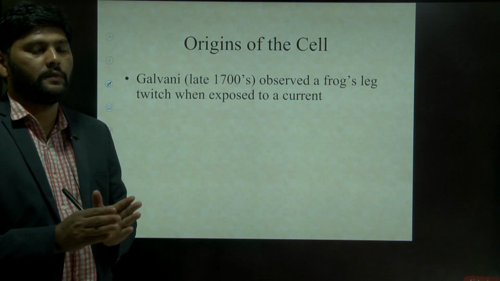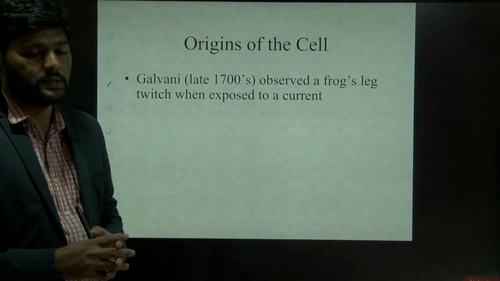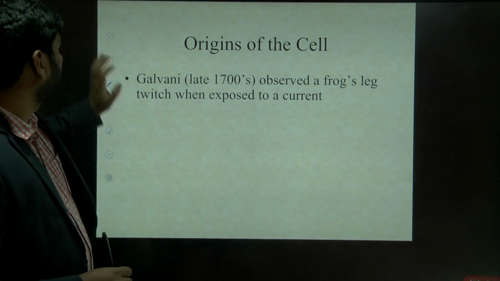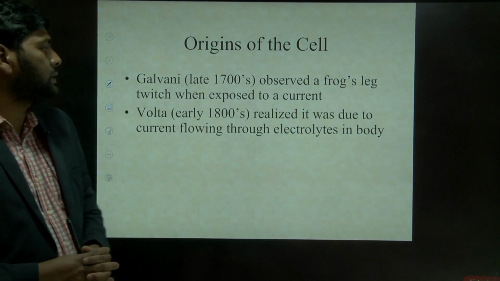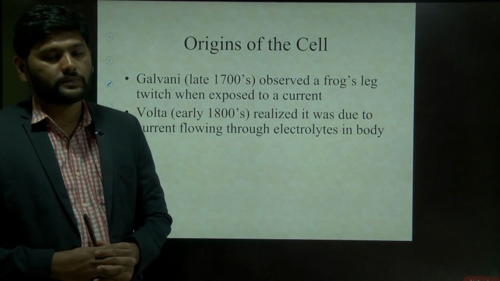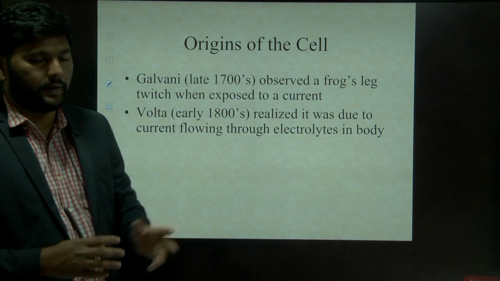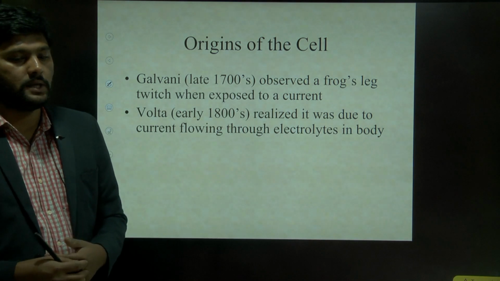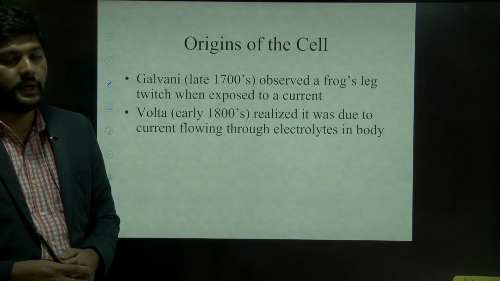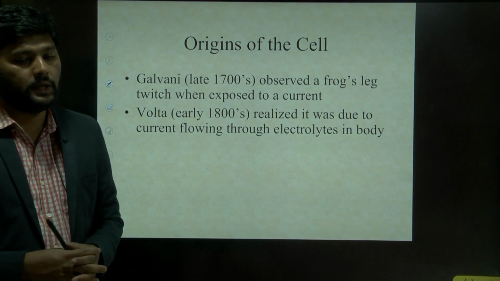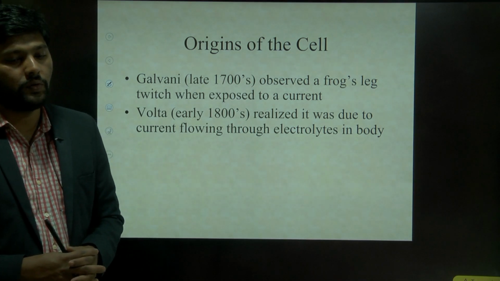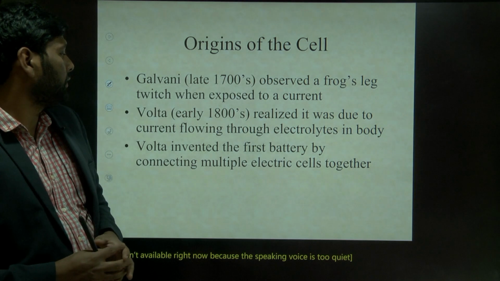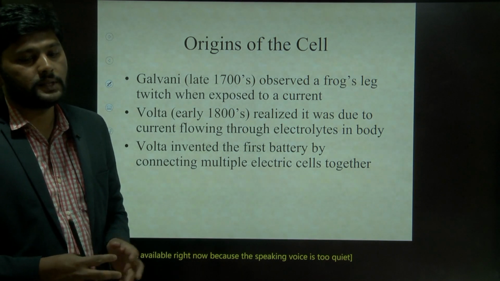Who introduced this cell first of all? Galvani. He is a scientist, in the 1700s he got that. And after that Volta also did some experiments related to cells. Volta belongs to the 1800s, and he realized that due to current flow, the electrolyte in a body will store electricity.